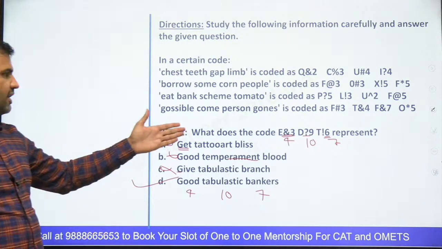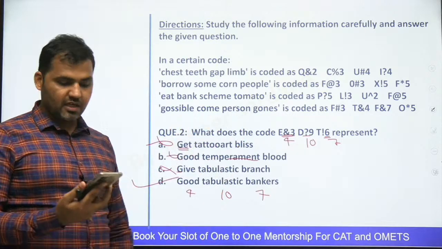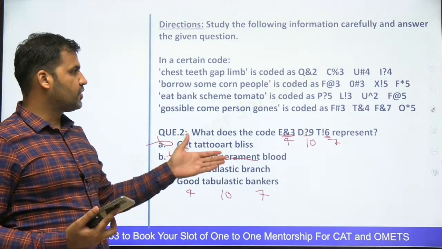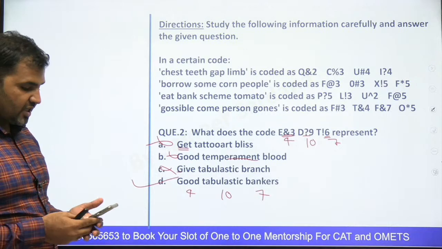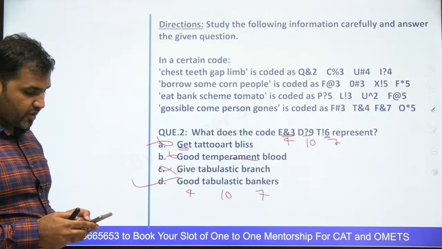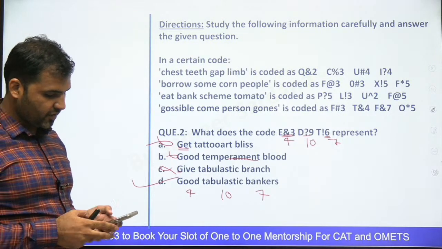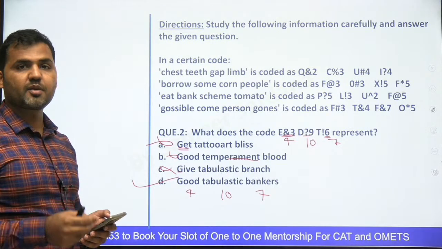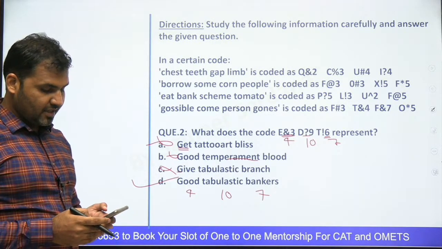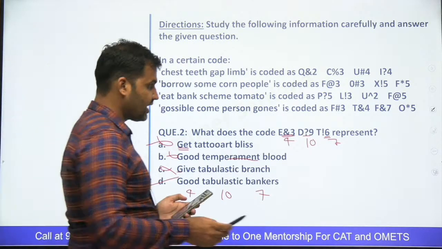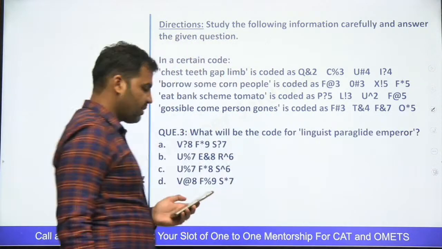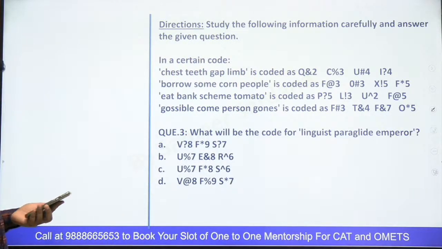You can see that 3 options are getting eliminated on the numbers, right? So you should always try to go with option elimination in these questions, guys, because then you will be able to solve the question quickly. Got it? Did you understand? This is how you are supposed to solve the question. Let me take you to another question. Now tell me guys, what will be the answer of this question?